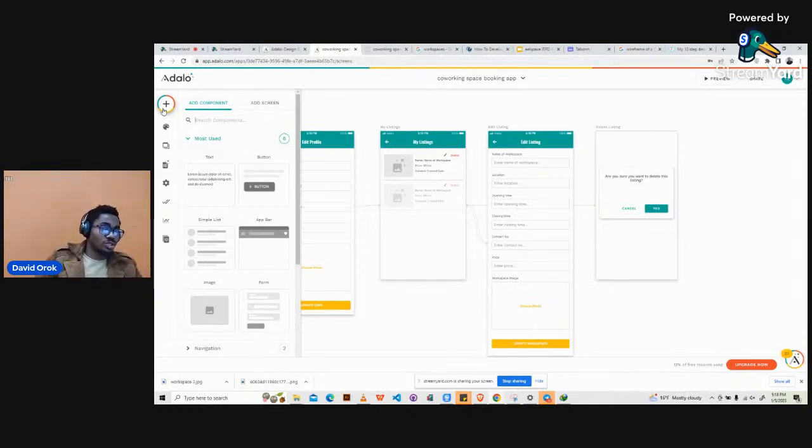So I think we can just switch the cycle right now. So admin is basically the owner of the workspace. They fix the prices of their workspaces. They can delete it, they can edit it, they can do a lot of things, right?